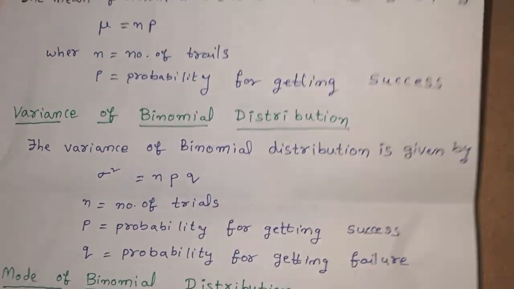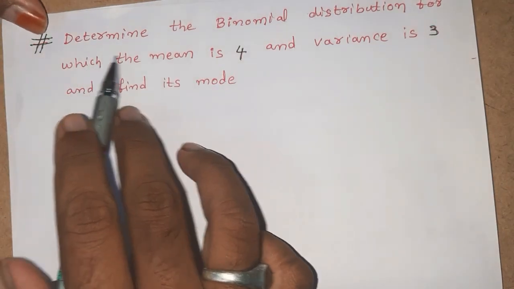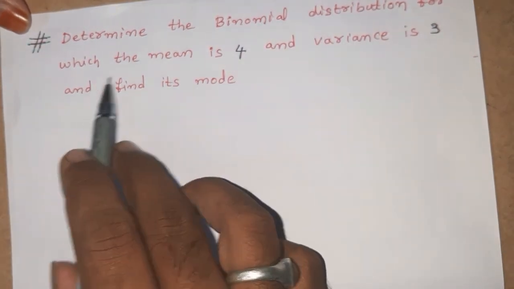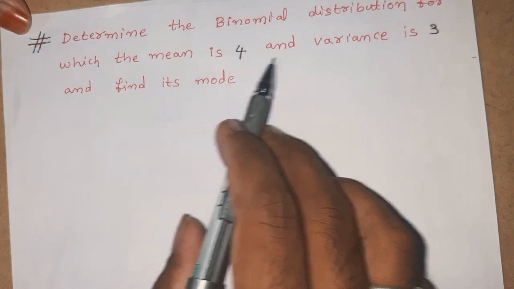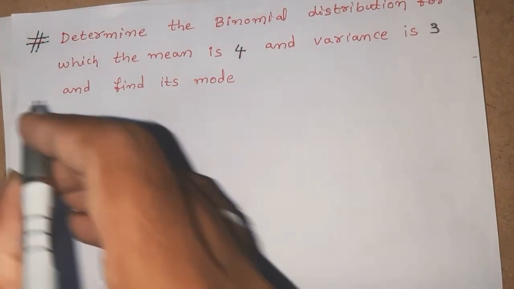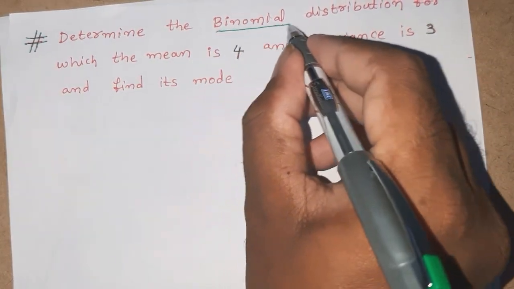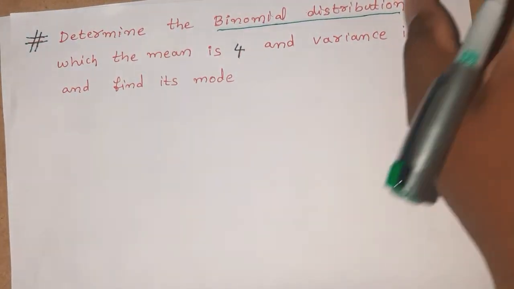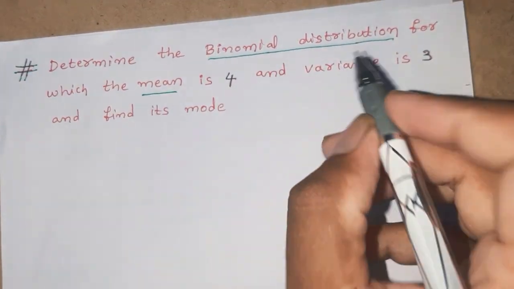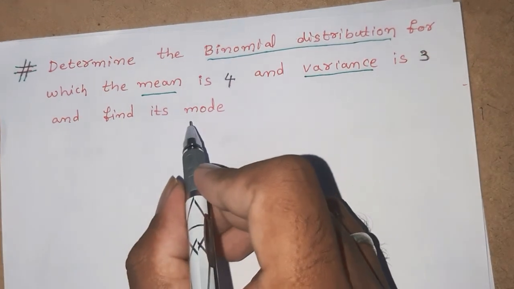Now let us go to the problem. Determine the binomial distribution for which the mean is 4 and the variance is 3. Here given distribution is binomial distribution. Given that mean is 4 and variance is 3, we have to find out mode.